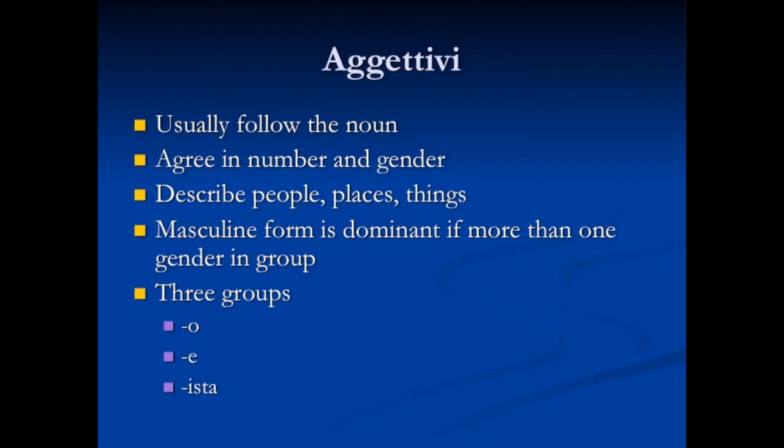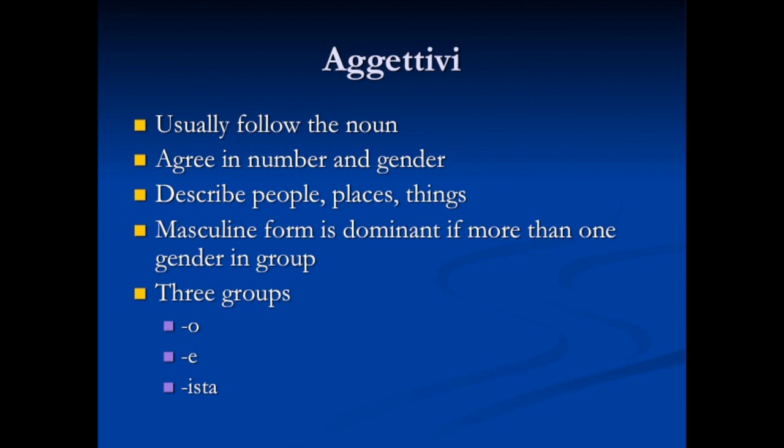Adjectives. In general, a few things you need to know. First of all, adjectives usually follow the noun. This is the opposite of what we do in English, where adjectives typically precede the noun. Also, adjectives agree in number and gender with the nouns they're modifying. Also, adjectives describe people, places, and things, as in English. Another thing we ought to know is that the masculine form is dominant. So if we have a mixed group, meaning men and women, we use the masculine adjective to describe the group.